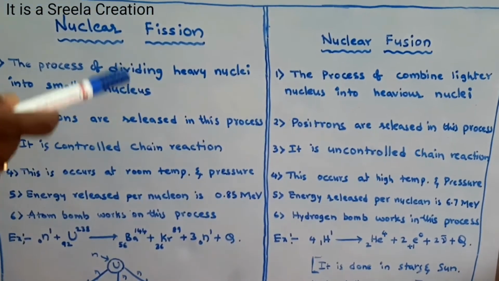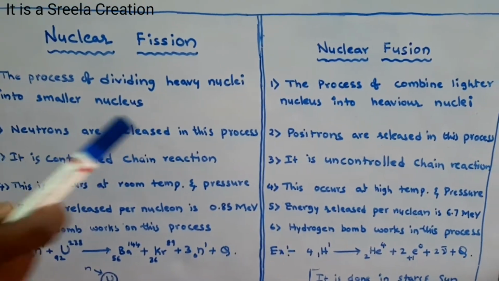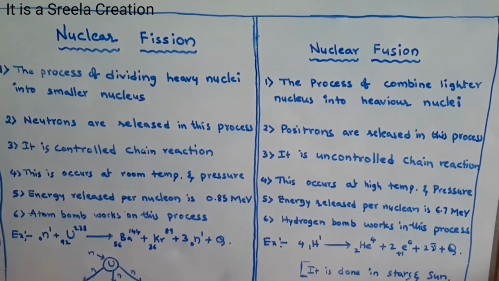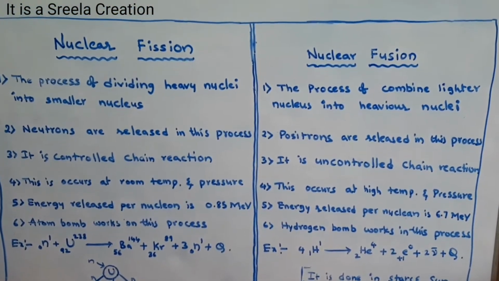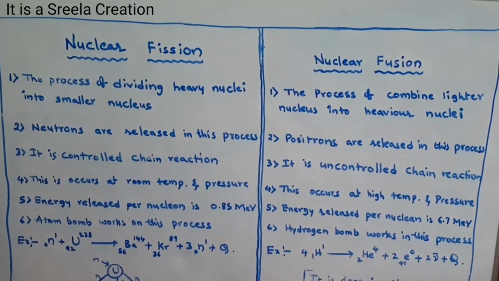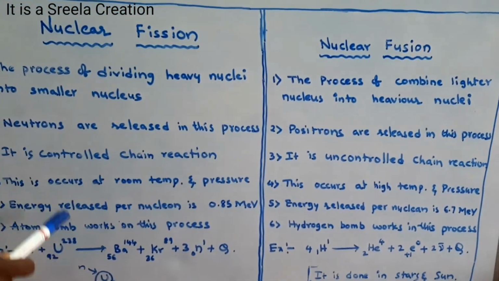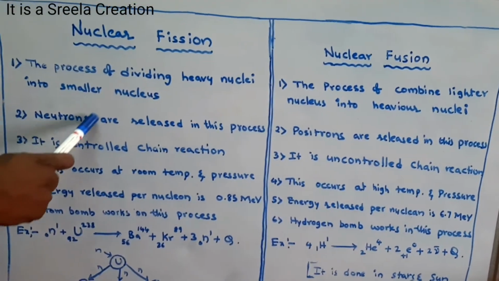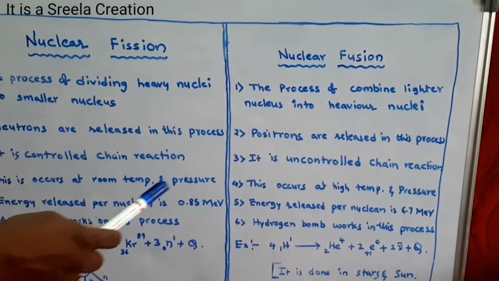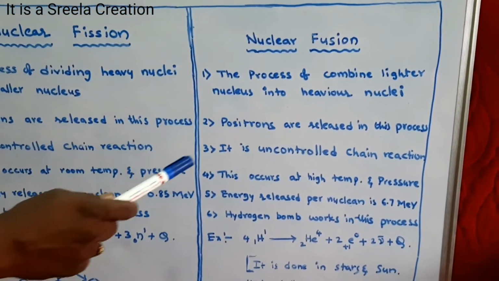Understand? Next, another point in the differences between fission and fusion, the second point: neutrons are released in this process. You can clearly look at the video and understand that in the nuclear fission process, neutrons are released. On the other side, in nuclear fusion, positrons are released.